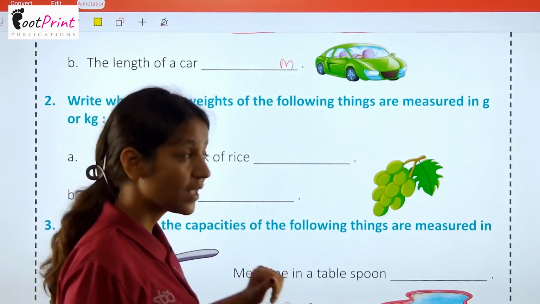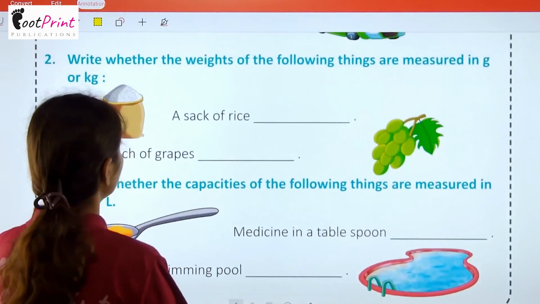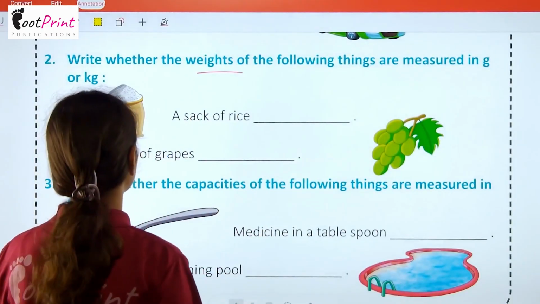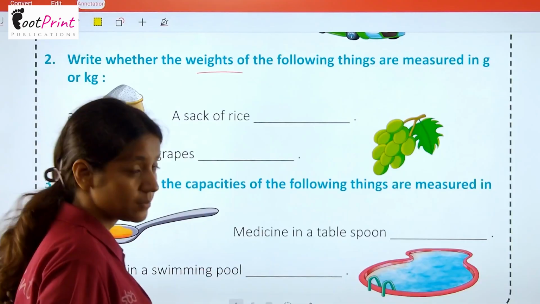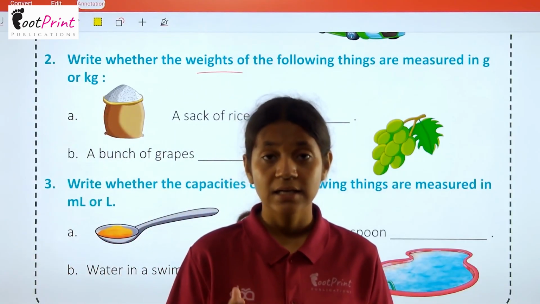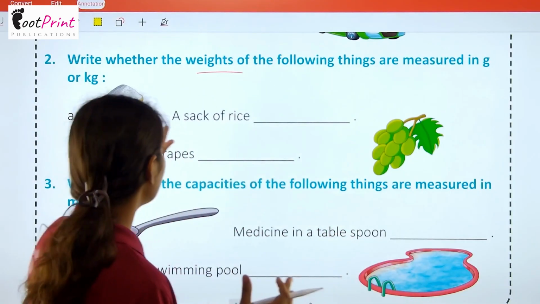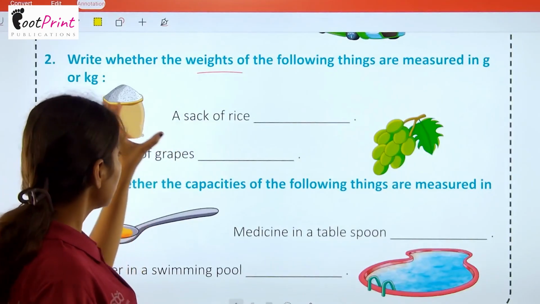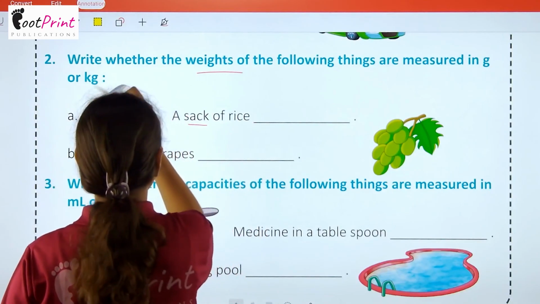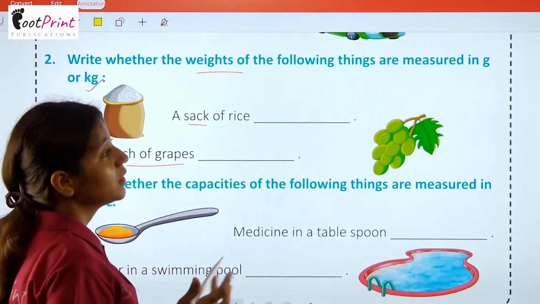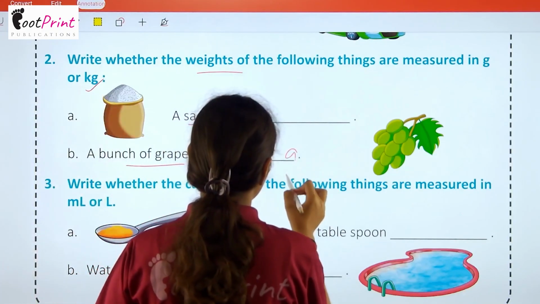Okay. Now we have question number 2. Write whether the weight of the following things are measured in kg or gram. So, a sack of rice means बहुत सारे rice. Okay, एक बोरा. This is a container kind of thing that is known as sack. So ये किसमें weight होगा? ये kg में weight होगा. And a bunch of grapes in a gram.